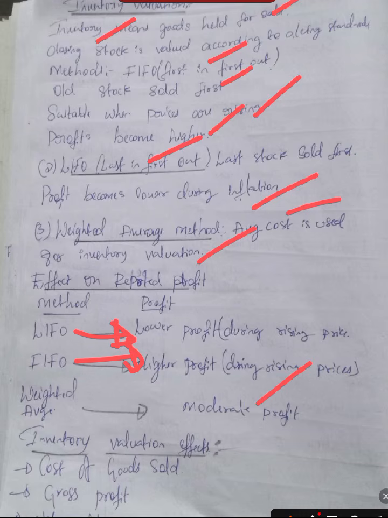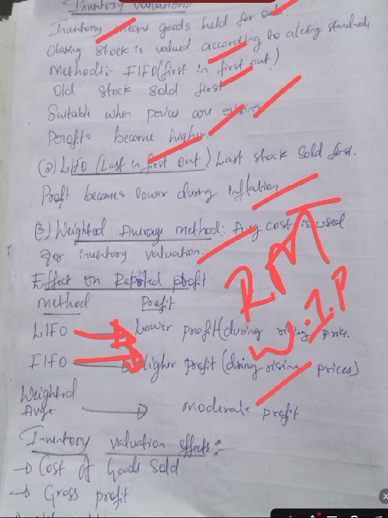These methods we will basically use for inventory valuation. What is the inventory valuation? From suppliers, raw materials, and after that work in progress, semi-finished goods, and lastly finished goods. This is all the process, we will call it inventory.